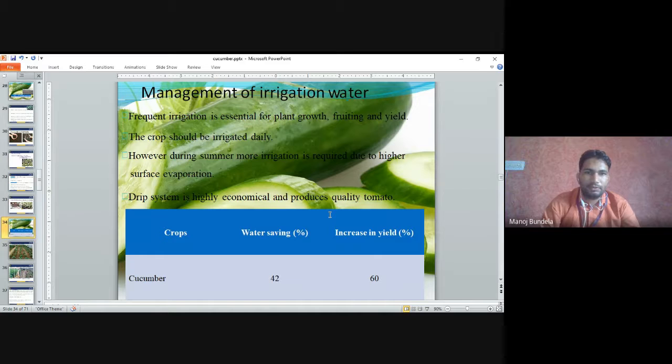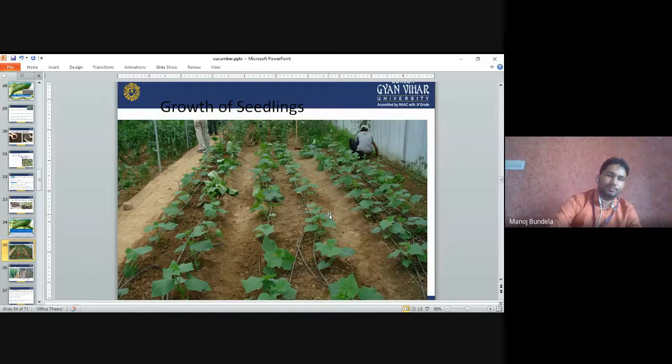Management of irrigation water. Frequent irrigation is essential for plant growth, fruiting, and yield. The crops should be irrigated daily. However, during summer, more irrigation is required due to the higher surface evaporation. The drip system is highly economical and produces quality cucumber and tomato. For cucumber, the water saving is 42% and it will increase the yield by 60%. Growth of the seedlings: you can see the growth of the seedlings after 30 days.